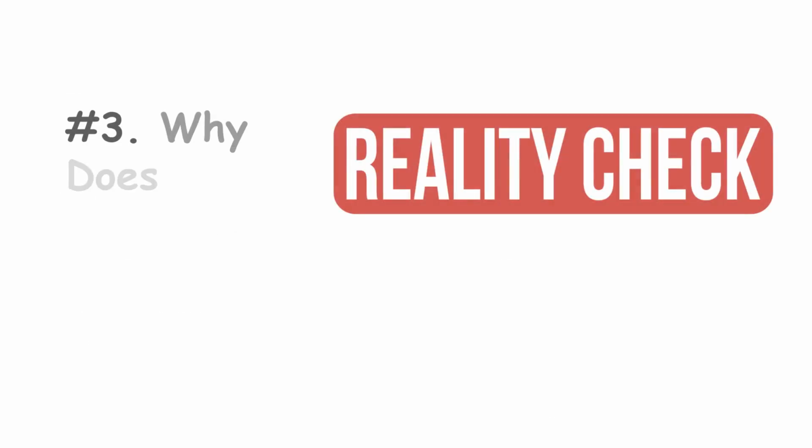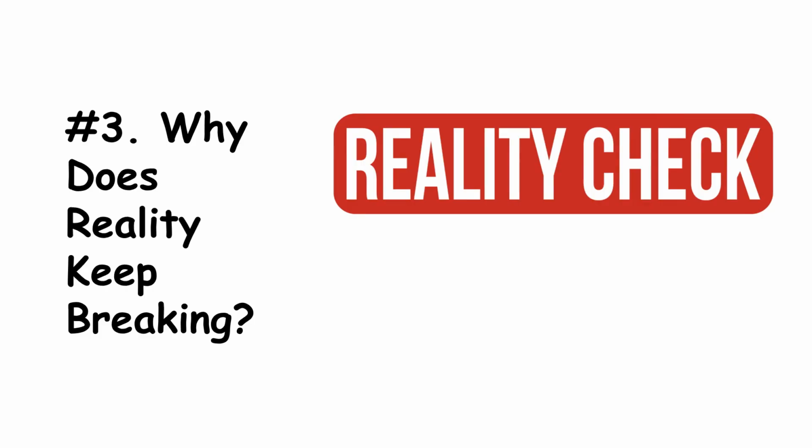Number 3. Why does reality keep breaking? Characters regularly acknowledge impossible things happening around them. Time can behave strangely, characters can interact with the audience, and the world can literally fall apart. So why does reality in Elmore work this way?